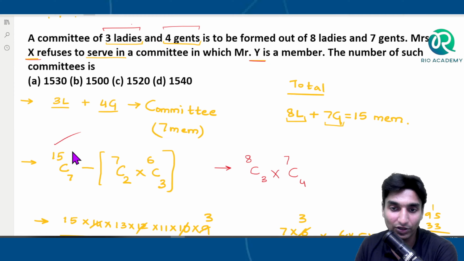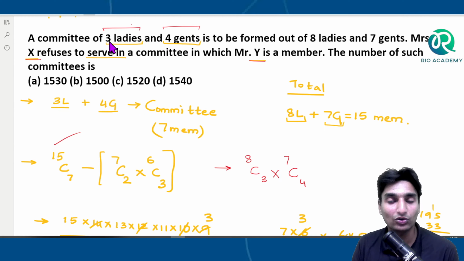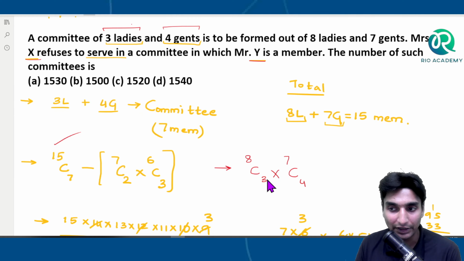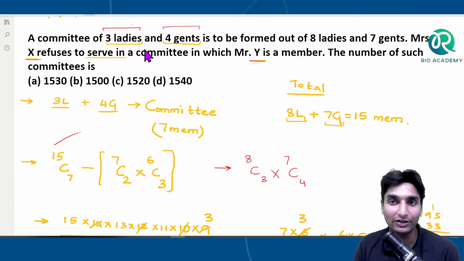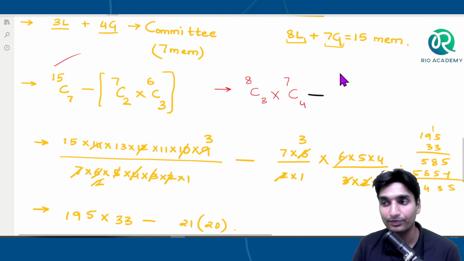While this will give us the entire possibility, not just 3 ladies and 4 gents. It can be 2 ladies or 5 gents or any possibility. Here we have to do what? Out of this given condition, because that is what we need here, right? This is what we need. So out of the required, we'll have to eliminate the cases where X and Y are together.